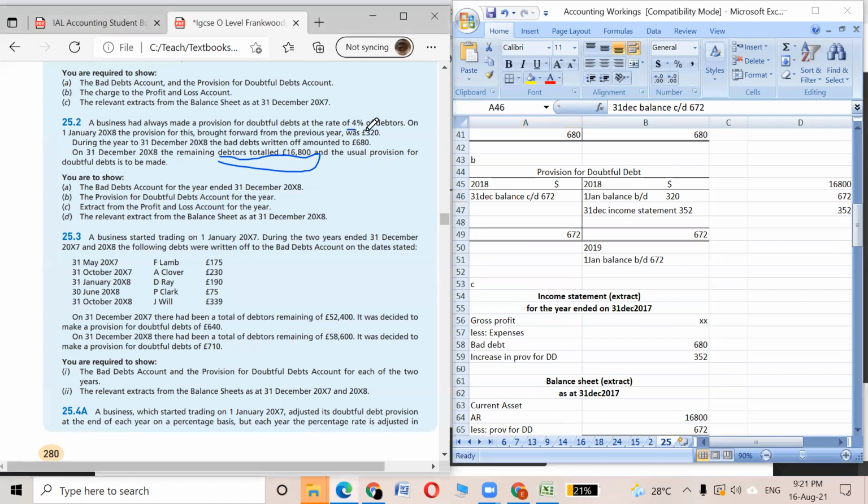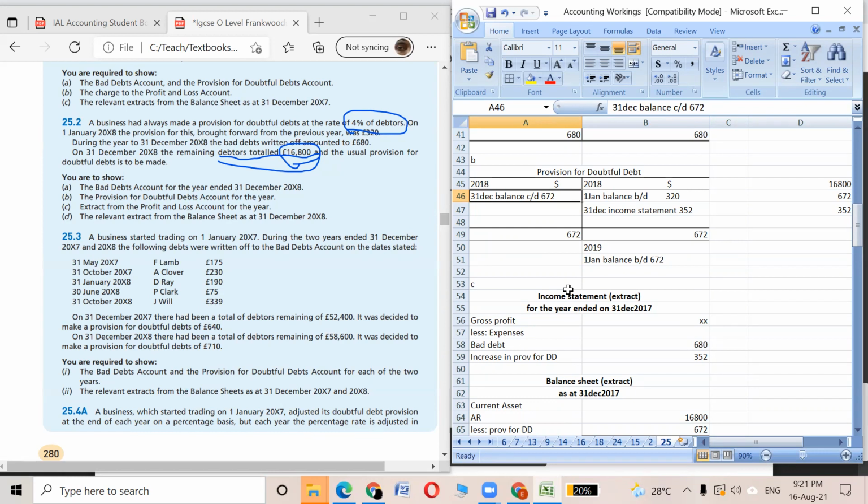See, 4% of the debtors. So every year there will be a 4%. We will be this much doubtful about our current debtors. Our current debtors were 16,800, so the 4% is 672. So this year we will be this much doubtful, and that will be transferred to the balance sheet, because the balance sheet shows the current situation.